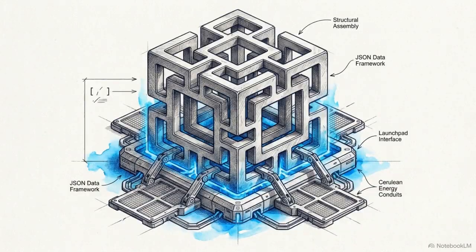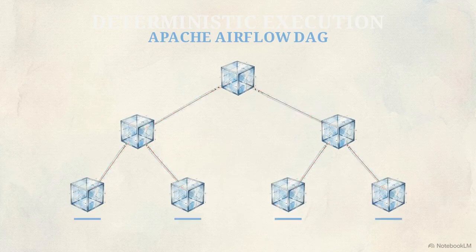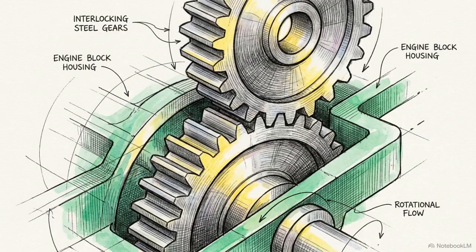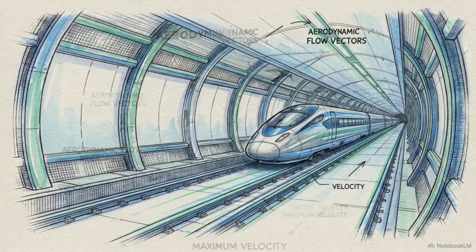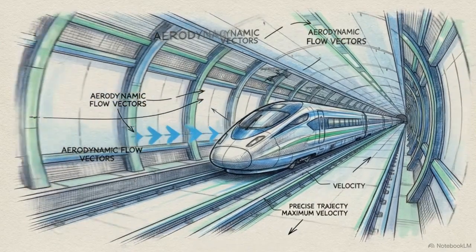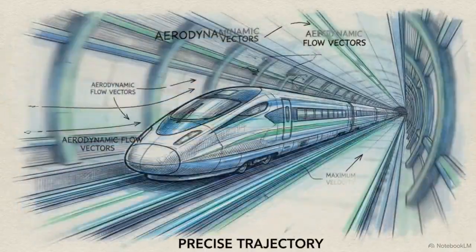The instantiated JSON configuration then moves into the execution phase. It is deployed to an Apache Airflow Directed Acyclic Graph, or DAG, which acts as the static, deterministic execution engine. A generic collector operator reads the JSON configuration interpretively to perform the extraction. Because the language model is entirely removed from the execution environment, the runtime behavior becomes 100% predictable.